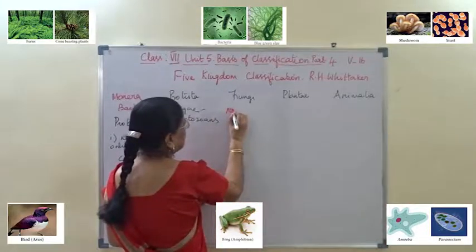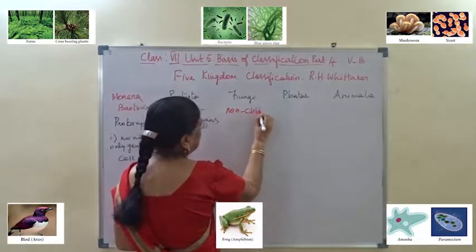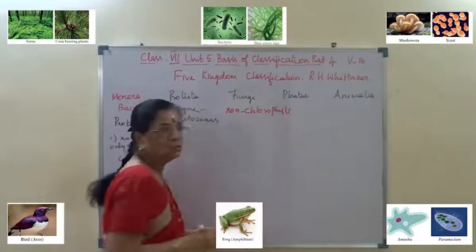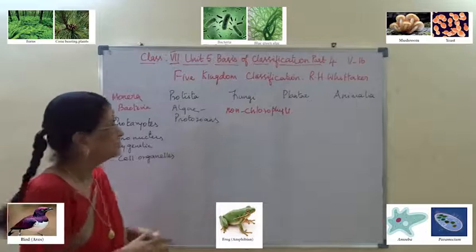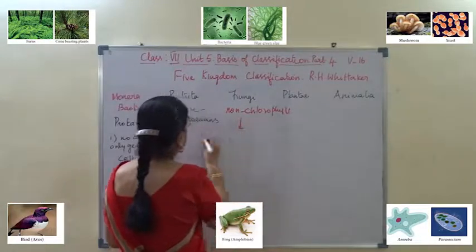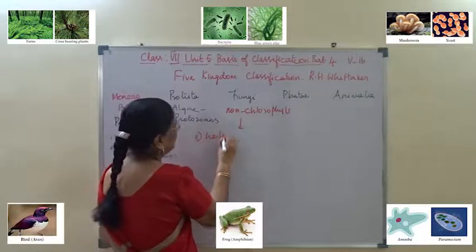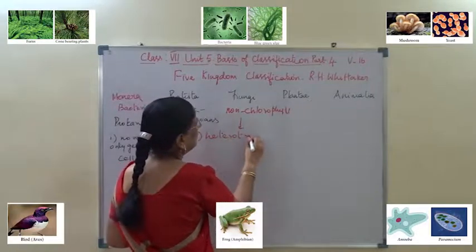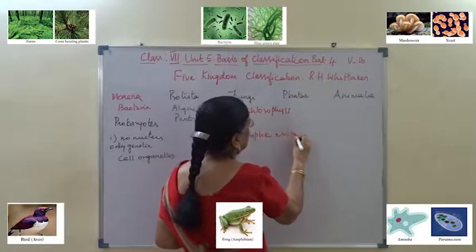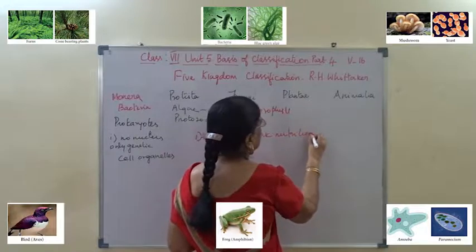Chlorophyll is totally absent, so it is a non-chlorophyllous structure. Due to the absence of chlorophyll, it is definitely heterotrophic. It should definitely have heterotrophic nutrition.